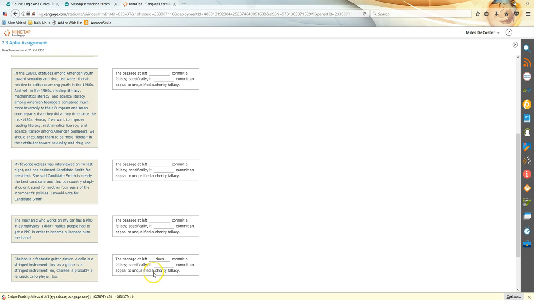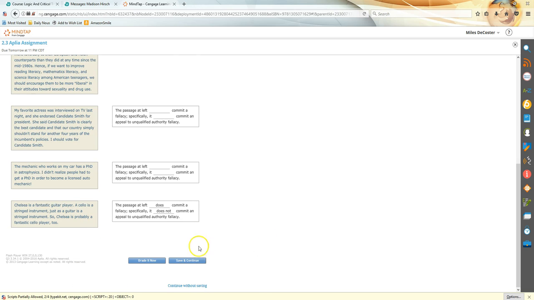But is this an appeal to an unqualified authority? No, it's not. We're not using the advice of Chelsea to generate some conclusion about what we ought to do. We're instead erroneously attributing an attribute of guitars to all stringed instruments. It's a bit like perhaps a composition fallacy, maybe also a hasty generalization about guitar players then liking all stringed instruments or something. So it does not commit that particular fallacy. And that's how I would do all of these.